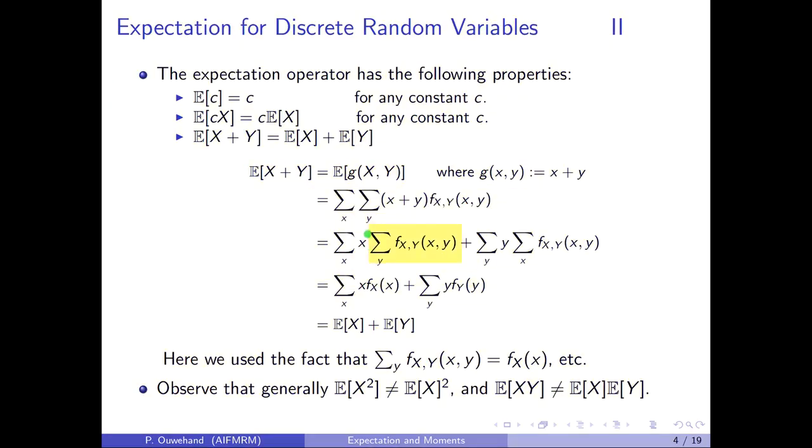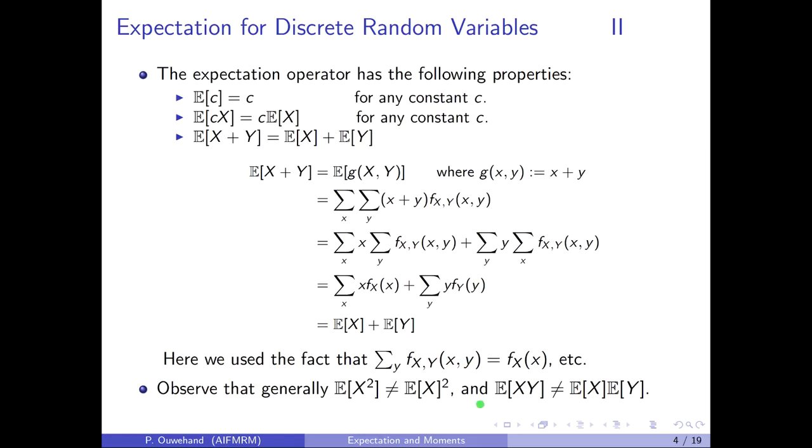If we consider this sum over here, we are summing the joint mass function over all possible values of the random variable y. And if you recall, that's just equal to the marginal probability mass function of the random variable x. In other words, this sum over here is just the marginal PMF of x. In the same way, this sum here is just equal to the marginal PMF of y. Now, by definition, the first sum is the expectation of the random variable x, and the second sum is the expectation of the random variable y.